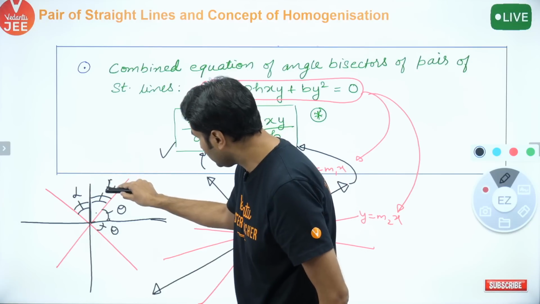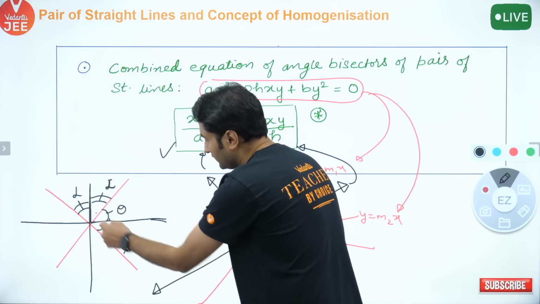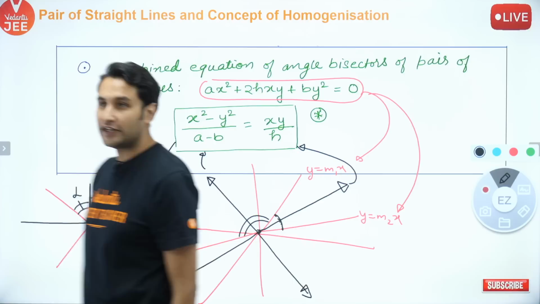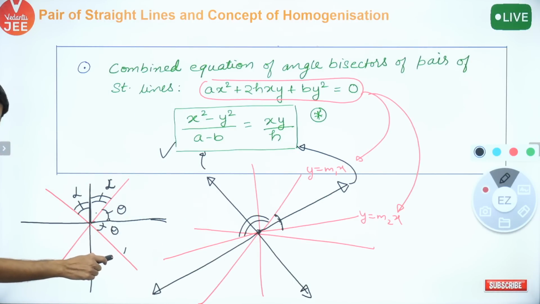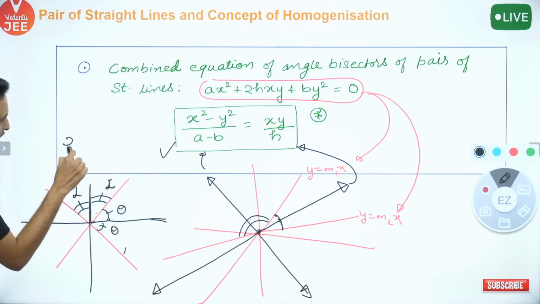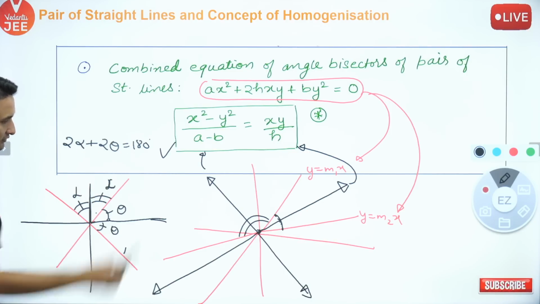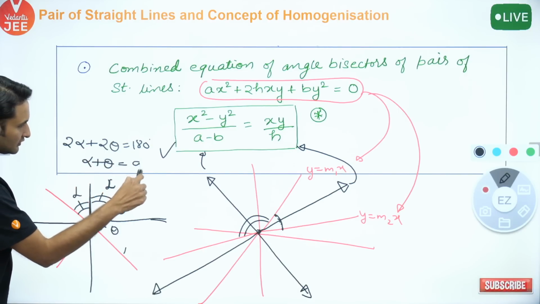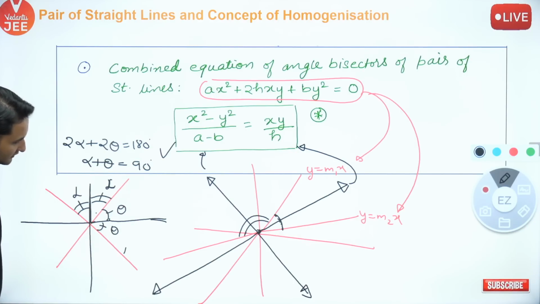बच्चों ये बताओ मुझे, what is this total angle from here to here? 180 डिग्रीज. This entire total angle, बच्चों, is 180 degrees. Yes, can I write 2 alpha plus 2 theta is 180 degrees? Yes. So what is theta plus alpha? So what is alpha plus theta? 90 degrees. But what is theta plus alpha?